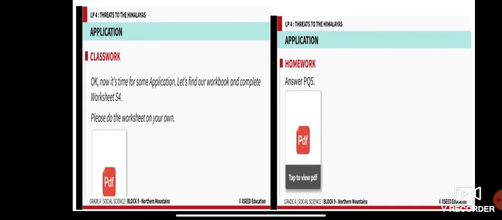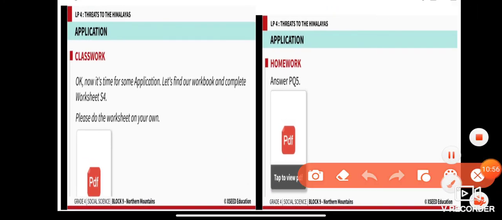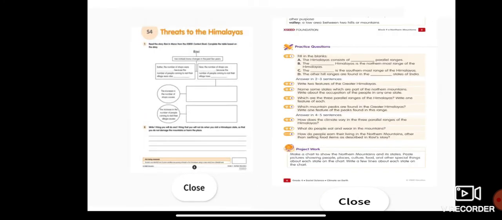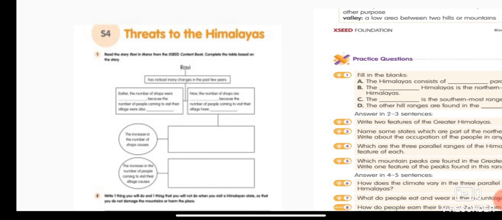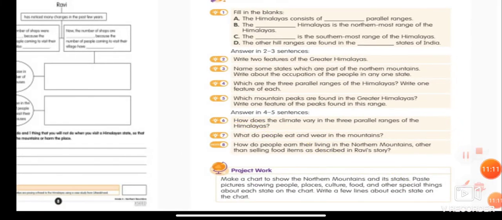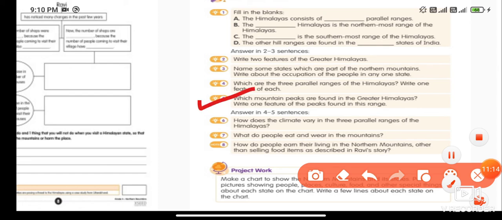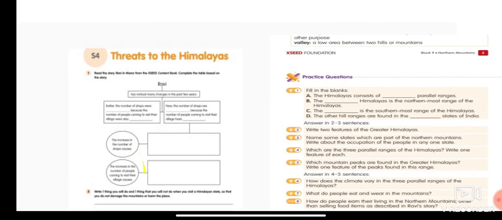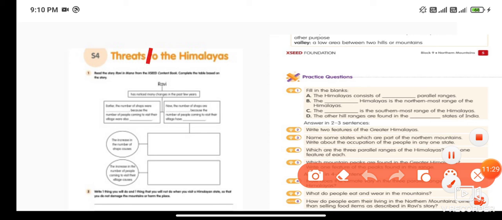Today's class work is that you have to do your S4. Please complete your worksheet S4. And then you have to do your homework, practice question number 5. Which mountain peaks are found in the Greater Himalayas? Write one feature of the peaks found in this range. So that is your homework, and along with it you have to complete your worksheet S4 as well.